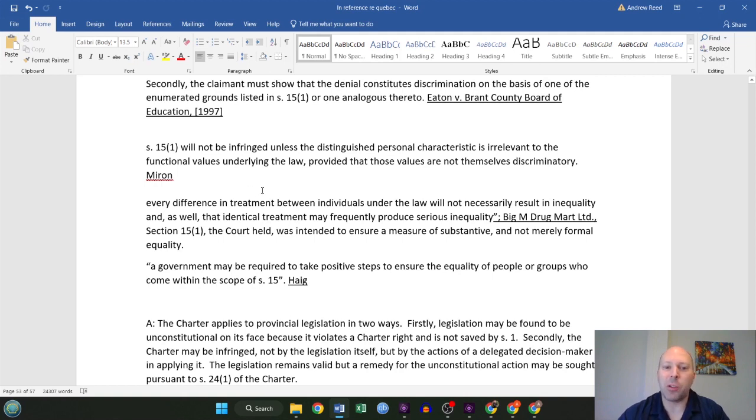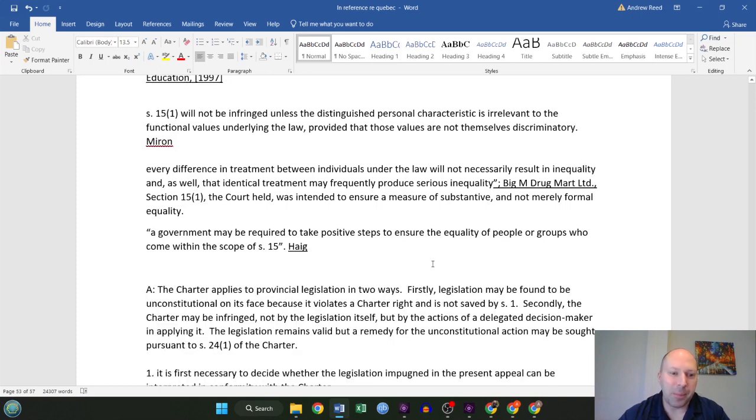Every difference in treatment between individuals under the law would not necessarily result in inequality, and as well, identical treatment may frequently produce serious inequality, from Big M Drug Mart. Section 15(1) was intended to ensure a measure of substantive and not merely formal equality. So they want real equality, according to Big M. A government may be required to take positive steps. That means some form of actual action to ensure the equality of people or groups who come within the scope of Section 15. This is from Hague.